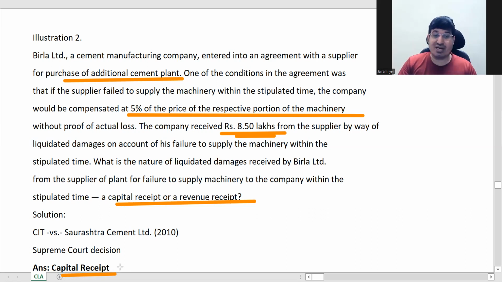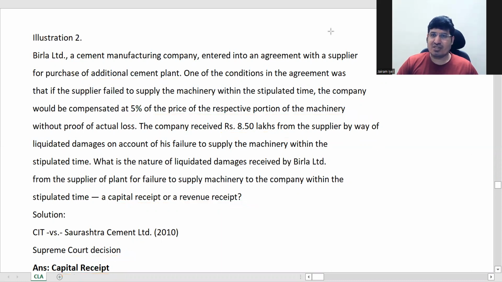You can also see it in another way. Why did it say 5% of the price? Because he thought that if it was not given in time, he would lose out on profit of 5-6 months. For that profit, he's asking for this compensation. In that case, it would be a revenue receipt. But in this case, the court decided that it was a capital receipt, so it was not taxed. That is this particular example.